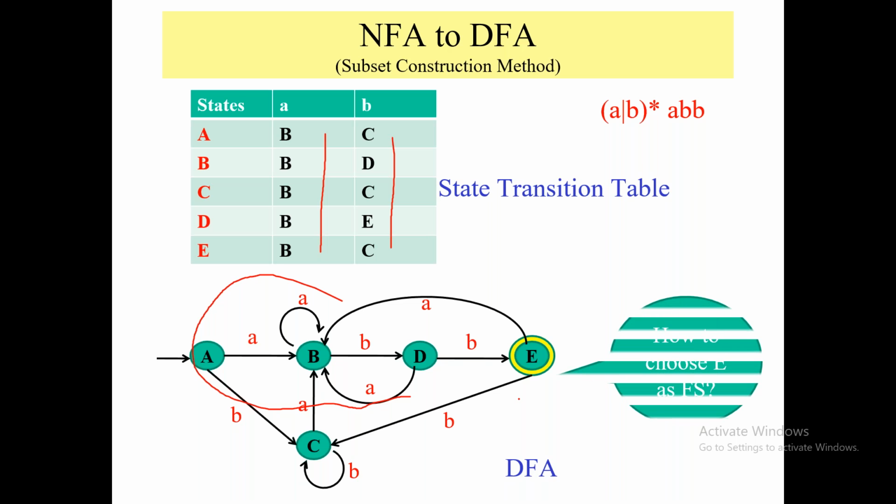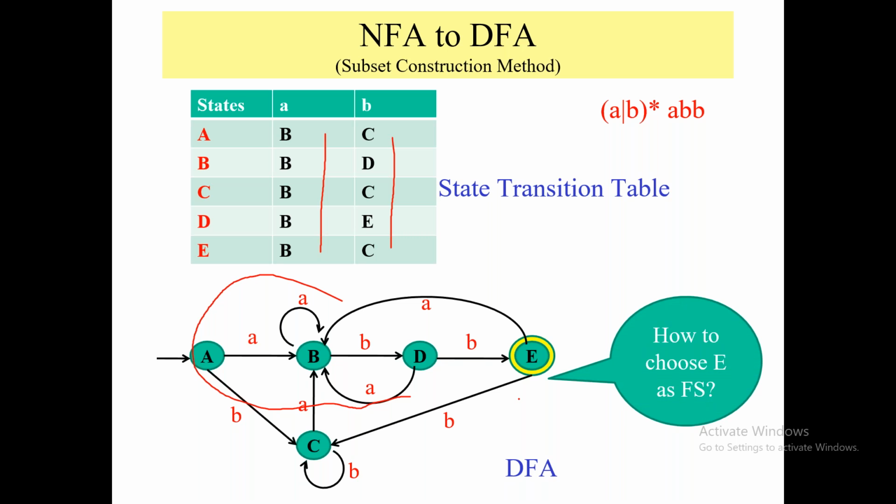My question here is, how would you get to know that E is your final state? How will you consider E as your final state? Students who are attending this, I want you to answer.